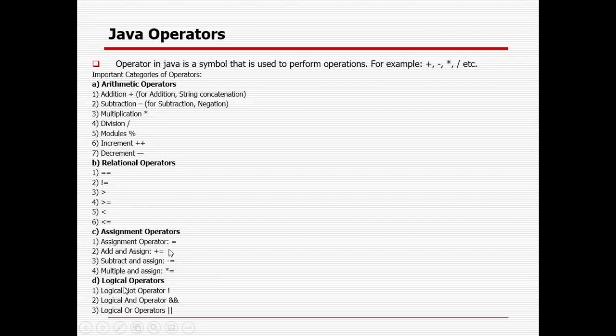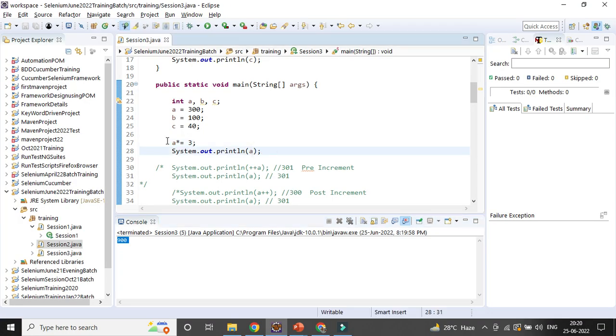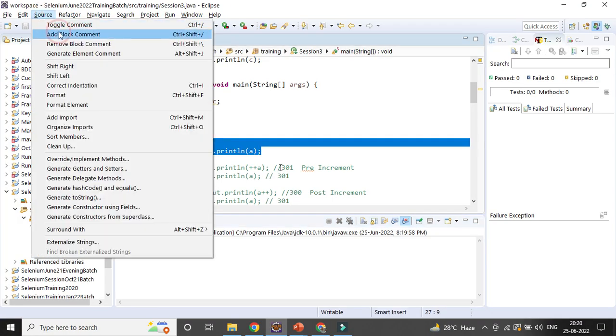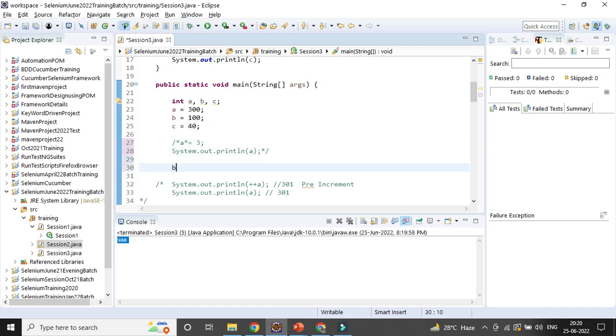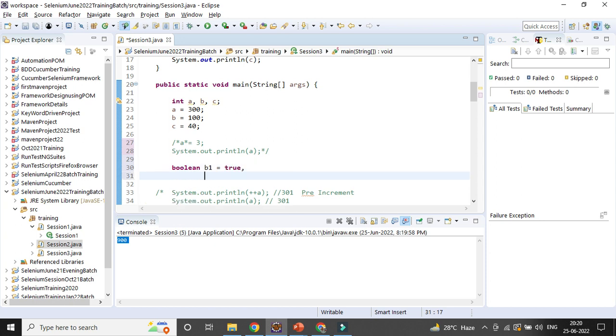The next is the logical operator, so it will only work for boolean values. So you can declare something called boolean. Let's try to declare boolean b1 equal to true, boolean b2 equal to false. After that, if you want to print something here,